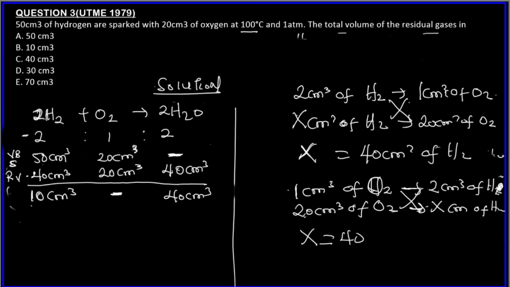So 10 plus 40 is what? This will be the total volume of residual gases in the mixture, because we have 10 centimeter cube of hydrogen remaining after reaction, and there's also the product formed, which is 40. So 10 plus 40 is 50 centimeter cube. So this is the answer. Sorry for using 100, that was a silly mistake. Let's move to the next question.